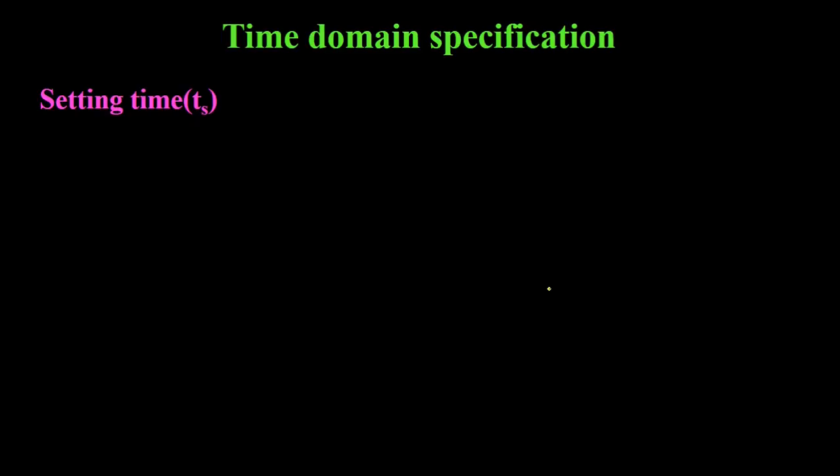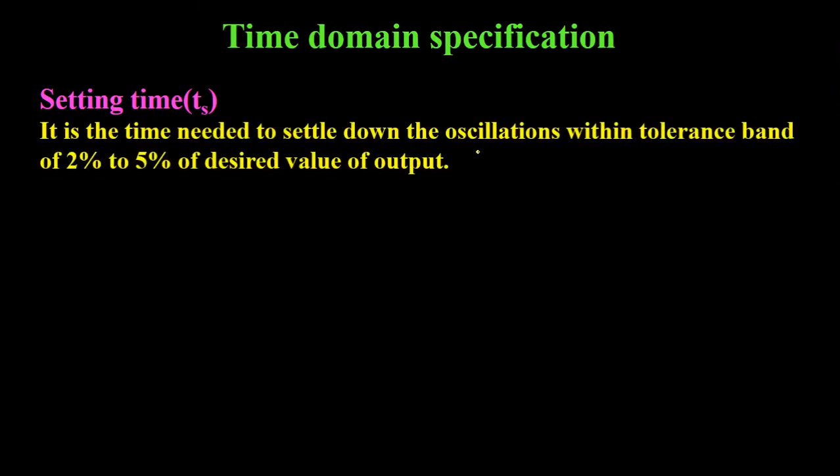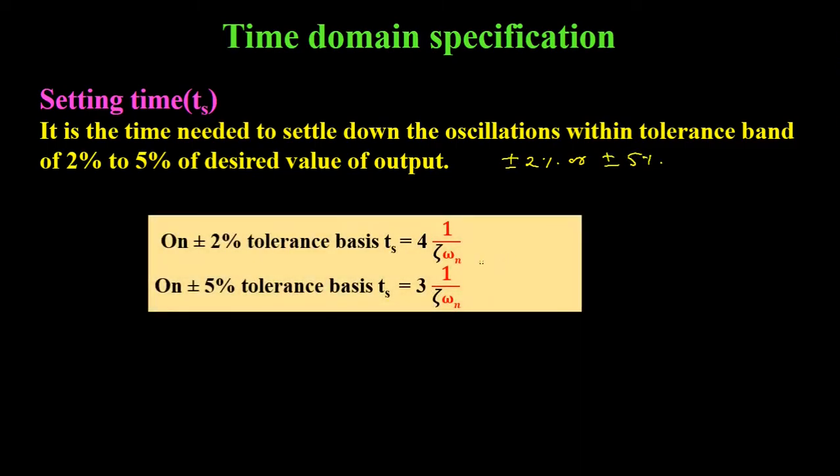In this lecture we are going to derive settling time, which is represented by Ts. In the last class we have already derived the expression for rise time, peak time and maximum overshoot Mp. Settling time is the time required to settle down the oscillations within a tolerance band of 2% to 5% of the desired value of output. So this tolerance band for settling time will be plus minus 2% or plus minus 5%. On plus minus 2% basis, the settling time will be equal to 4 upon zeta omega n, and on plus minus 5% tolerance basis, settling time will be equal to 3 upon zeta omega n.